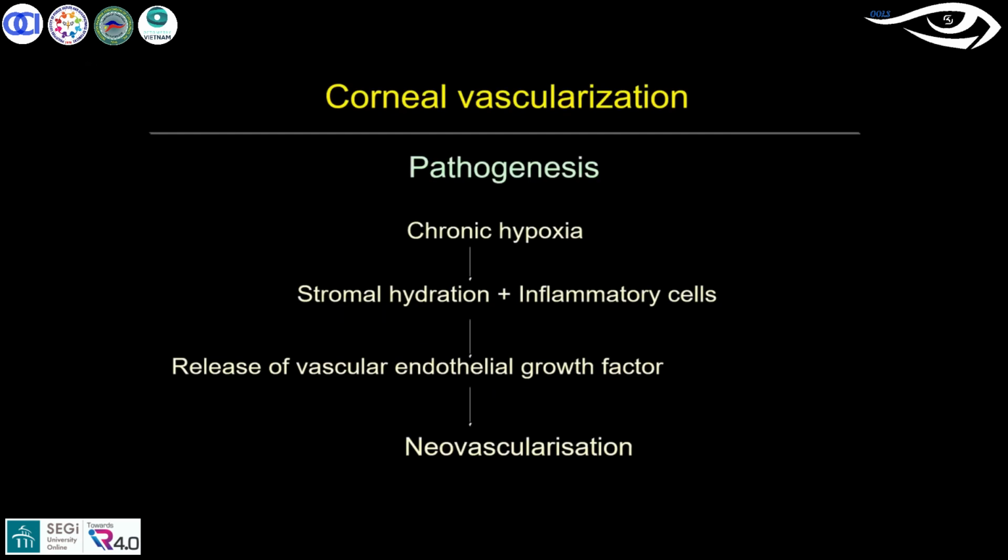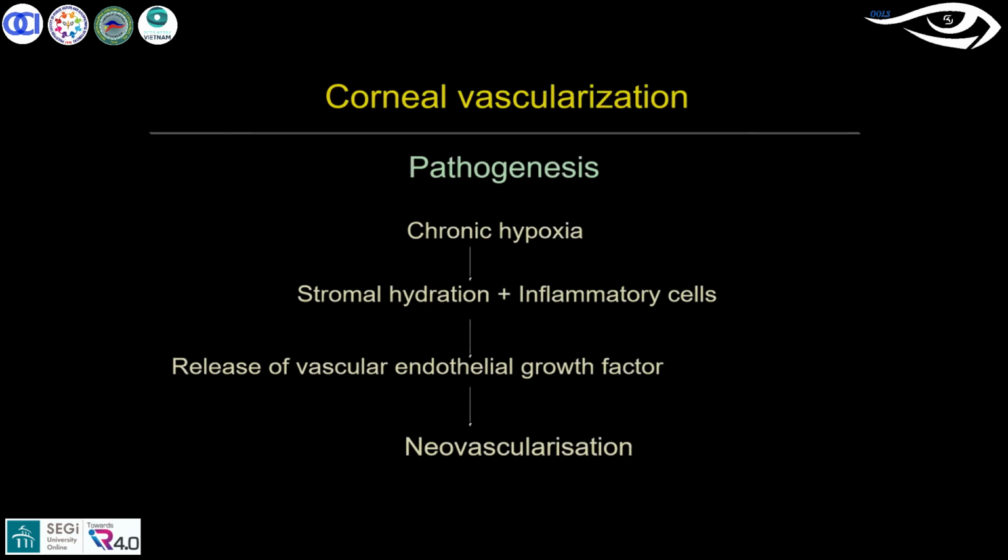So pathogenesis here, the chronic hypoxia, so that can lead to stromal edema. As we discussed in the first clinical manifestations, when you talk about hypoxia, the stromal edema, there is a lactic accumulation that is formed that can lead to inflammatory cells, and then the inflammatory cells can produce the release of vascular endothelial growth factor, so that can lead to neovascularization. So that's the major mechanism which develops the vascularization.